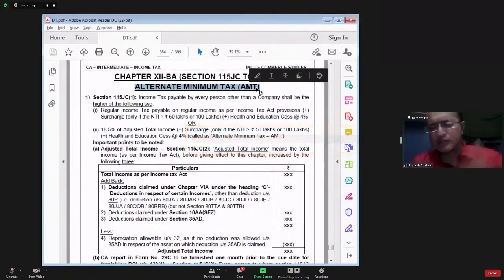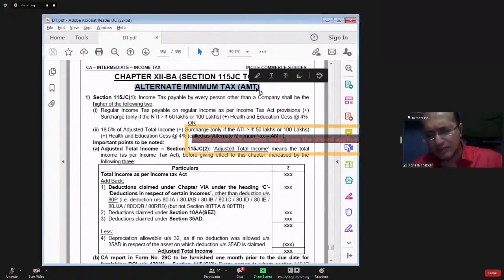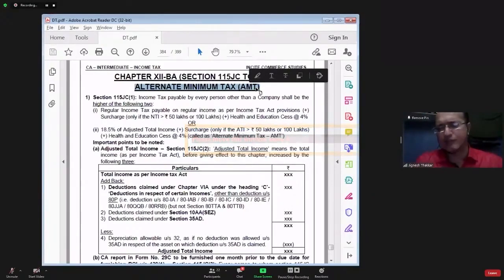Say, for example, your tax liability as per normal provisions of the Income Tax Act is only 2 crores. Now, government has come out with this alternate minimum tax mechanism. Government says you calculate the tax liability as per the procedure which we have laid down here, and as per that procedure, your tax liability is 2.5 crores.